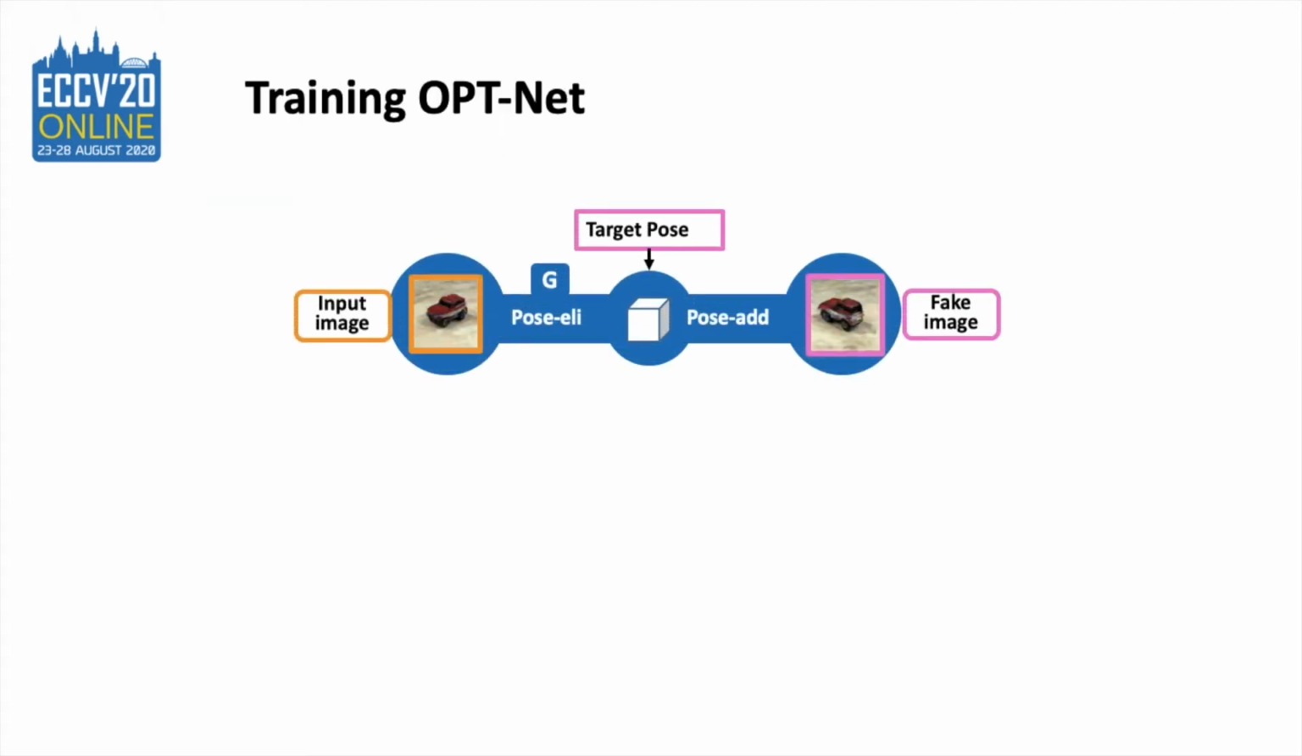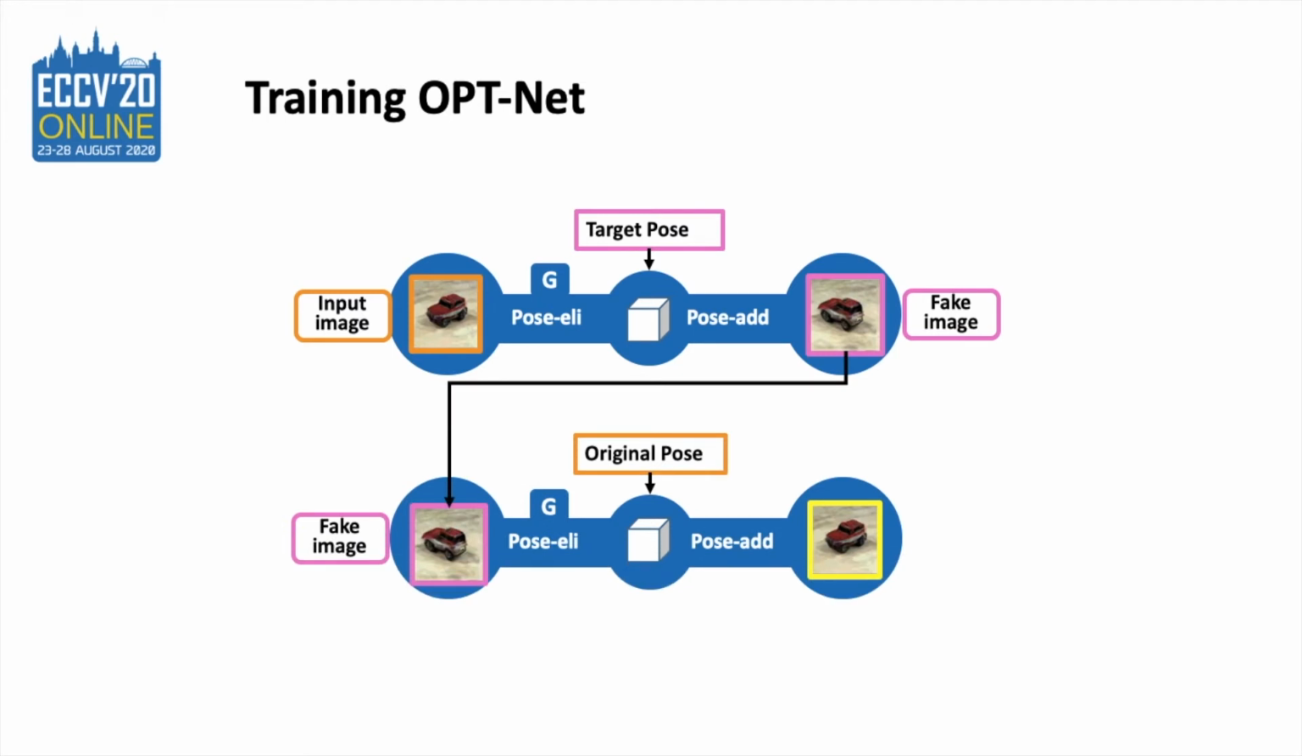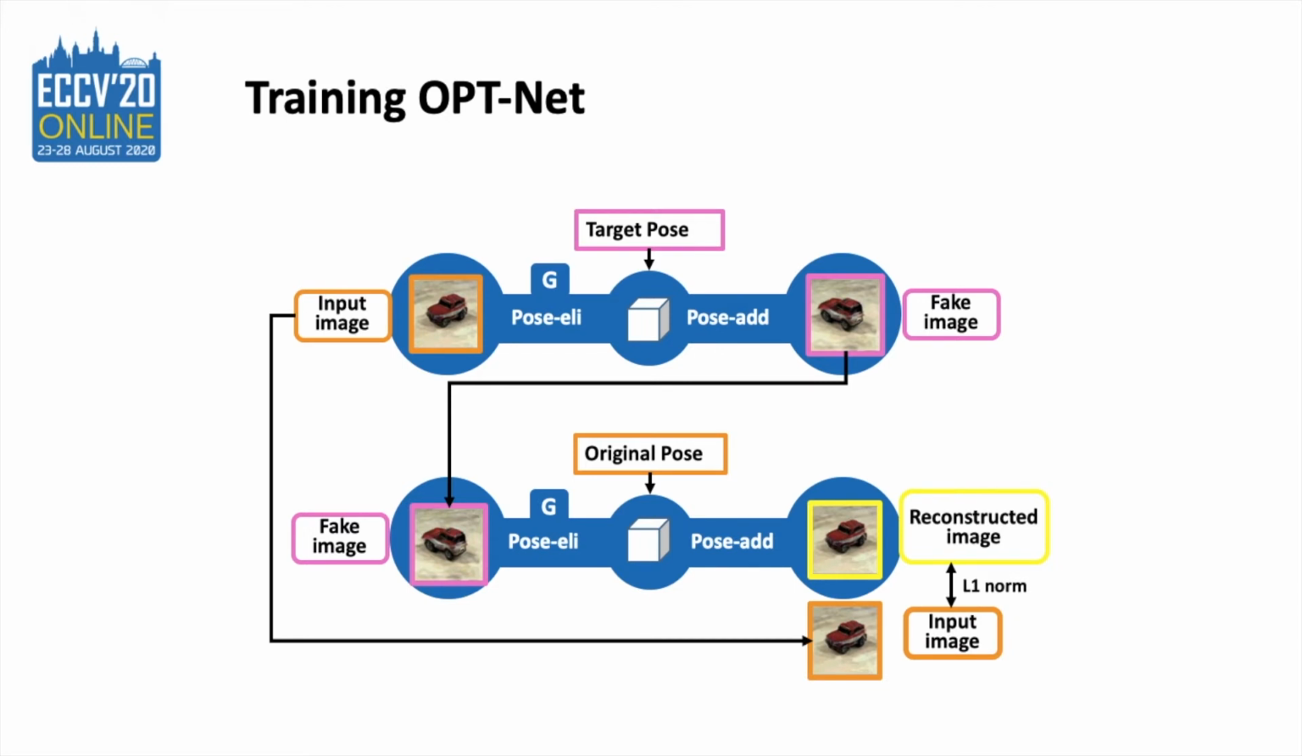During training, G first maps the original pose image to the target pose and synthesizes a fake image. Then, G tries to reconstruct the original pose image from the fake image given the original pose information. We use the cycle consistency loss to optimize G.